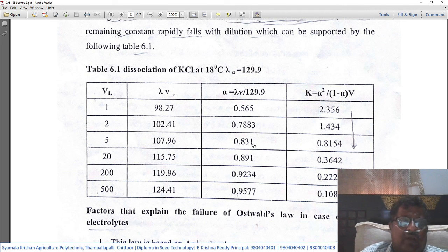Okay, when the volume of solution increases, that means dilution increases. This K falls very drastically from 2.356 when there is 1 liter of solution. When it becomes 2 liters, it becomes 1.434. And finally, when the dilution is 500, it becomes 0.1084. So this is one of the limitations.